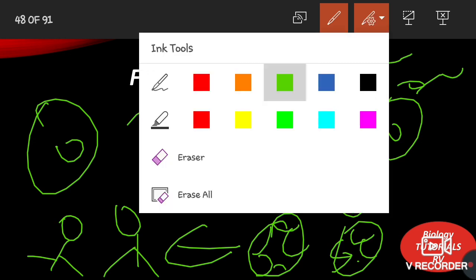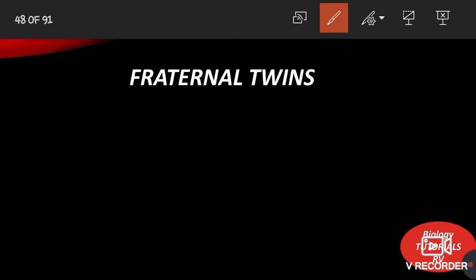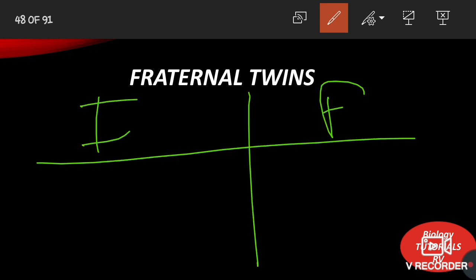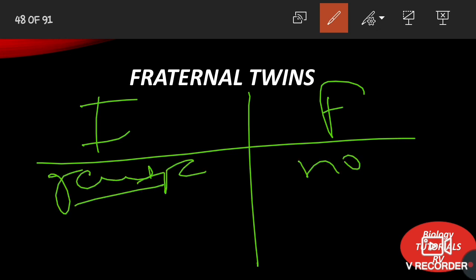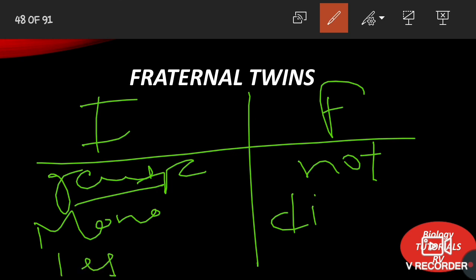These are the main differences between identical twins and fraternal twins. Identical twins are genetically identical and fraternal twins are not. Identical twins are monozygotic, fraternal twins are dizygotic. Identical twins require one egg, one sperm.